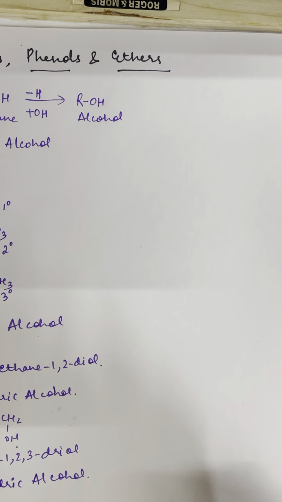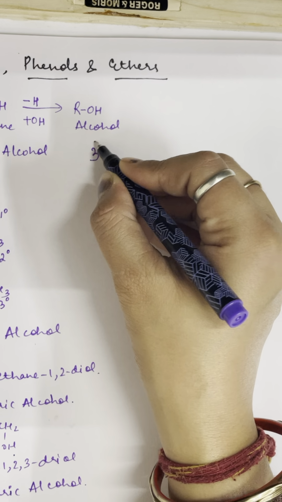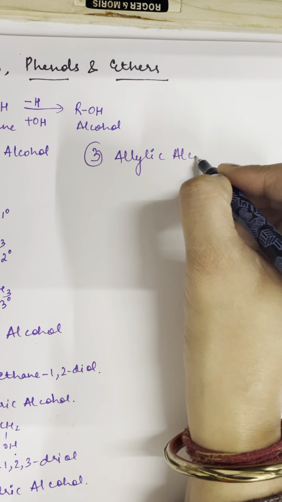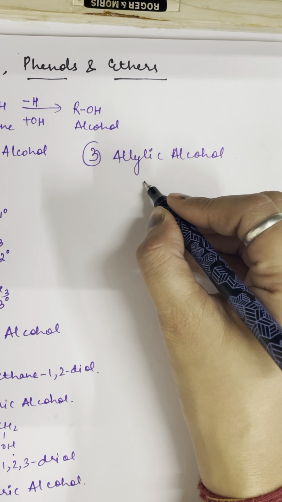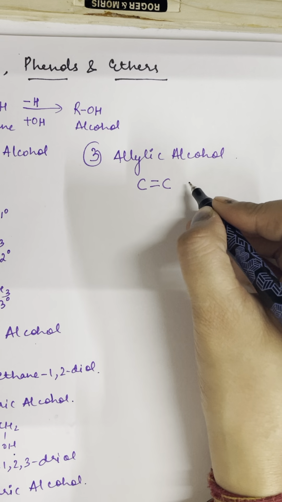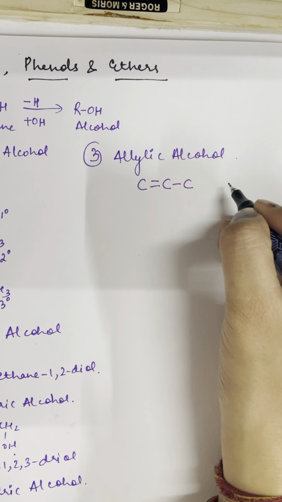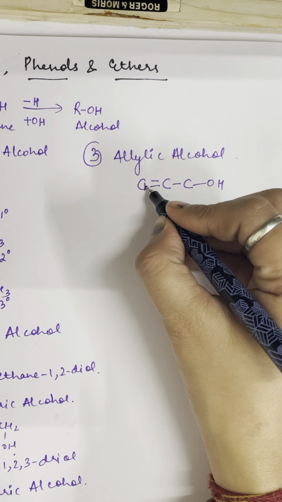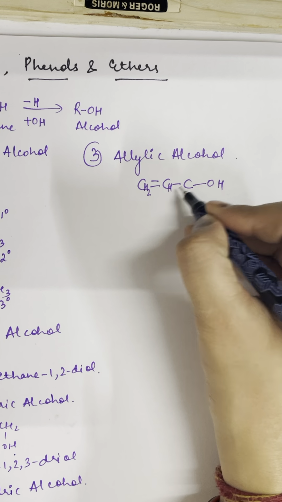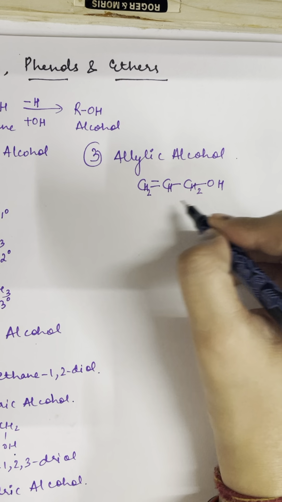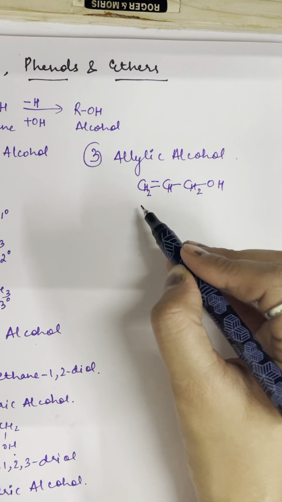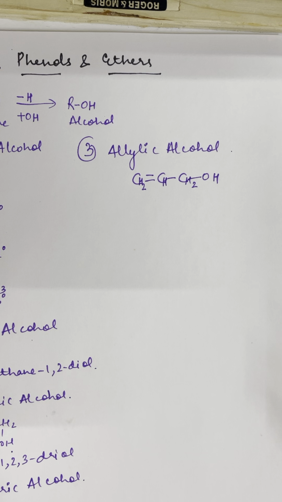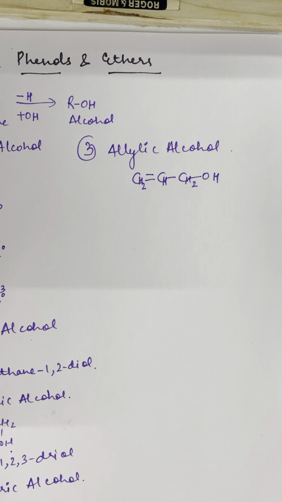There can be some more examples in the classification of alcohols. Like you can have allylic alcohol. As you know, when a double bond is present between carbon and carbon, and after that you have a single bond with carbon and then OH is attached, then it is called allylic alcohol. There are two hydrogens attached over here, one hydrogen there, two hydrogens there. As this is an allylic position, this alcohol is called allylic alcohol. I'm leaving the IUPAC name for you, so that you can write it on your own.